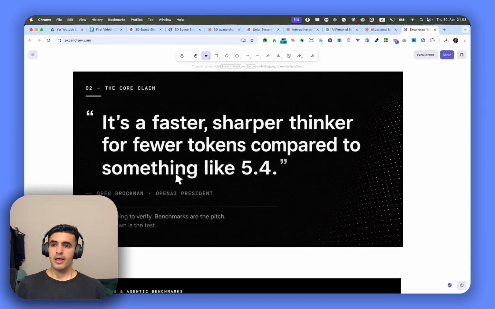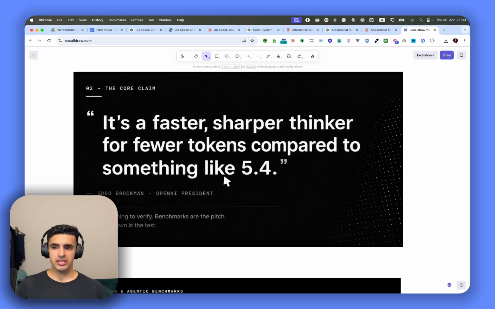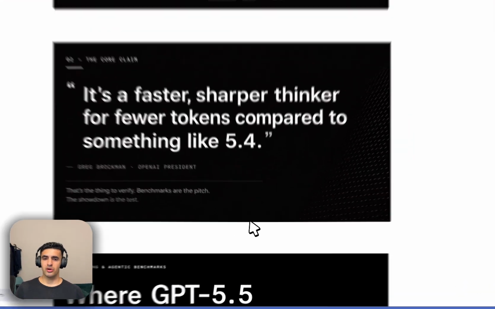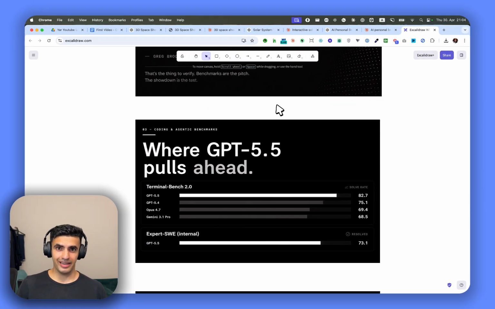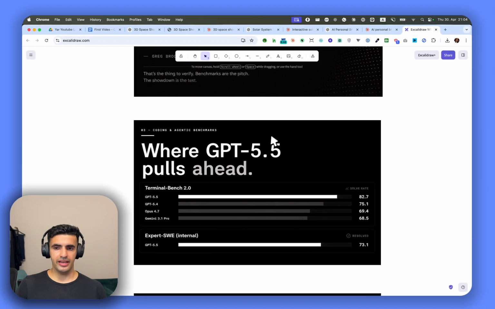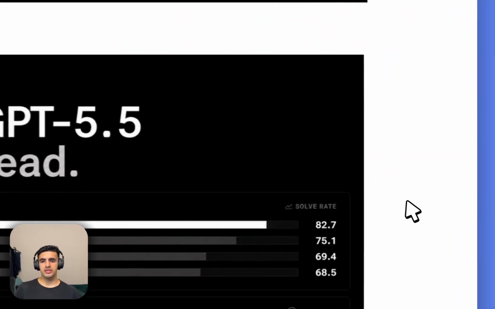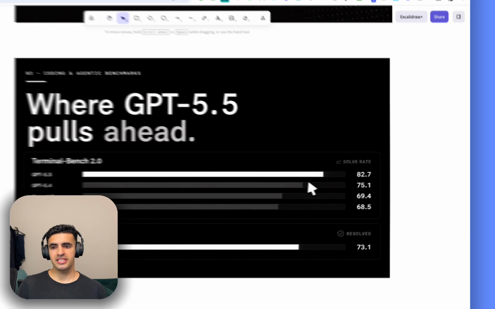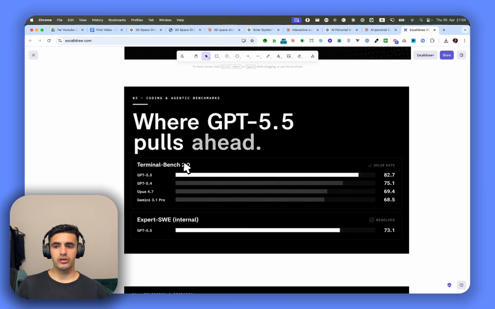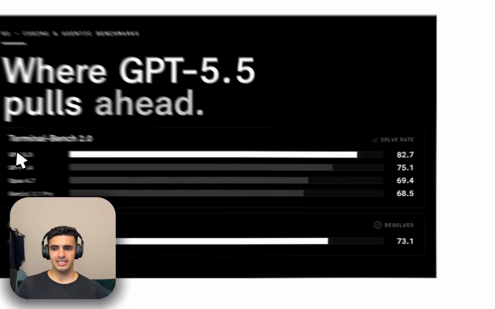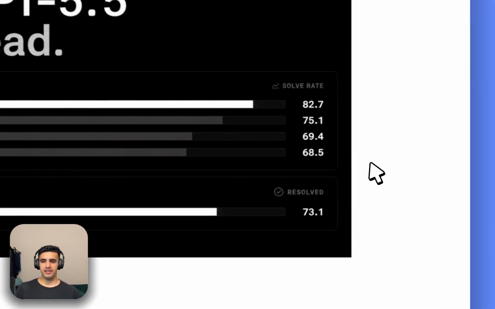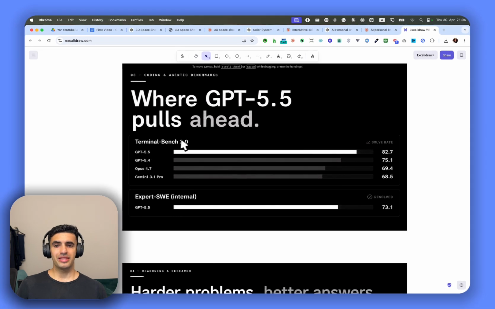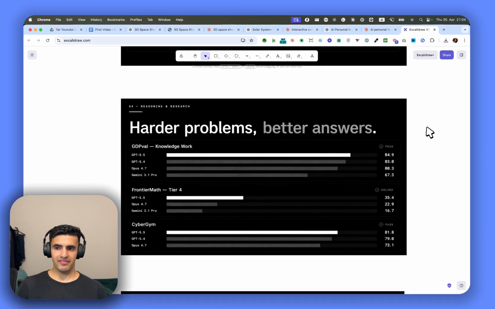Also, it's considered faster, sharper, and it takes fewer tokens compared to 5.4, though this might not be completely true because it is also significantly more expensive, but we're going to jump into it later. Secondly, GPT 5.5 is excellent on Terminal Bench, where it's really good in software engineering tasks. Here you can see it's performing much better. The solve rate was 87.5 compared to 75.5 for the others. So GPT 5.5 is beating Opus 4.7 here.